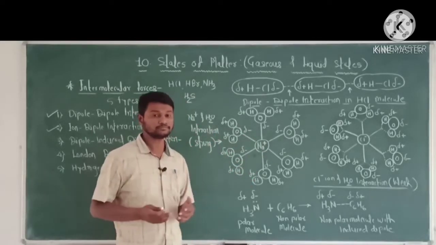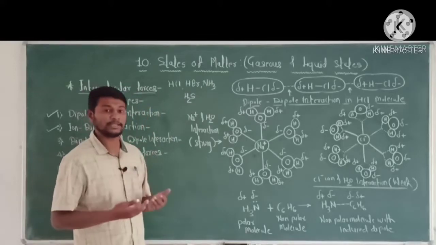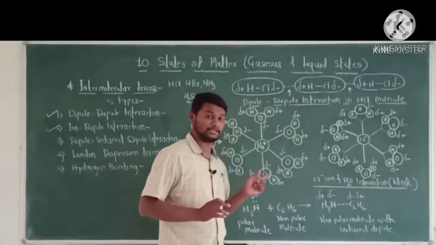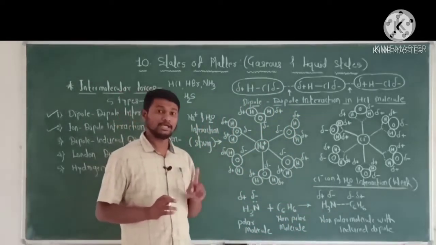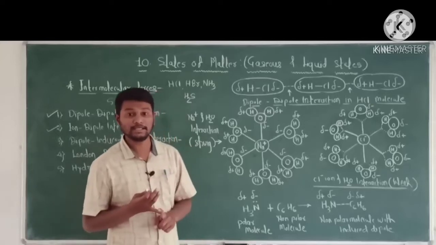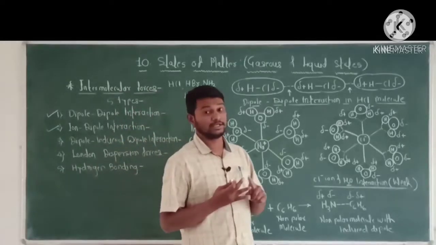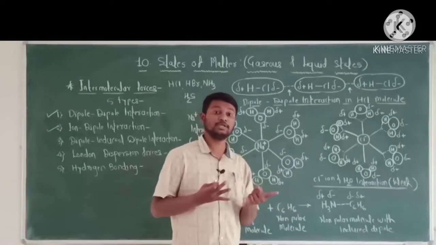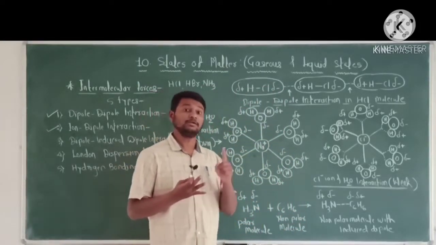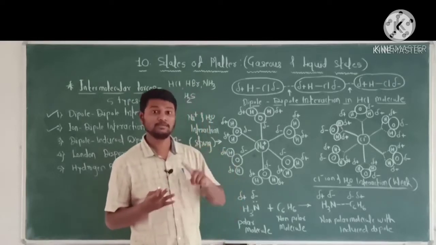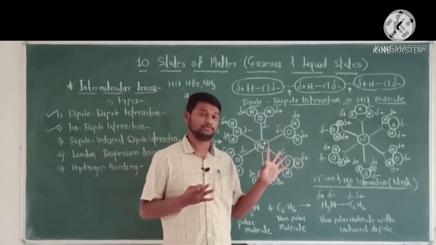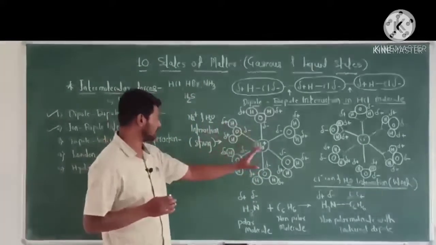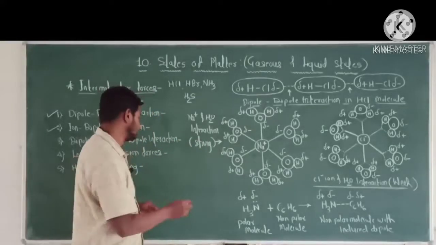Now if the cation has a small size as compared to the anion, then the interaction between the cation and the negative end of a polar molecule is stronger than the interaction between the anion and the positive end of the polar molecule. Let's see here. Consider a general example, an aqueous solution of NaCl.